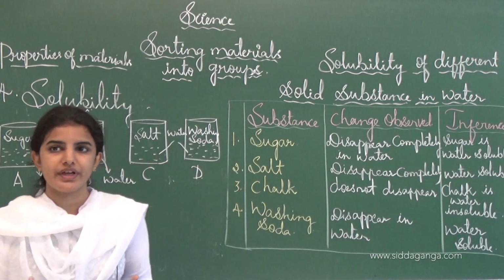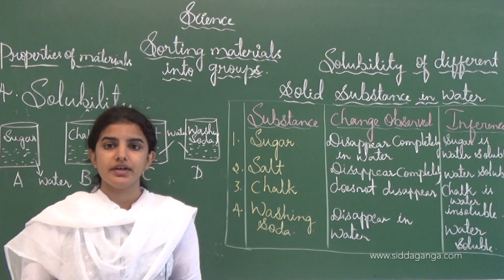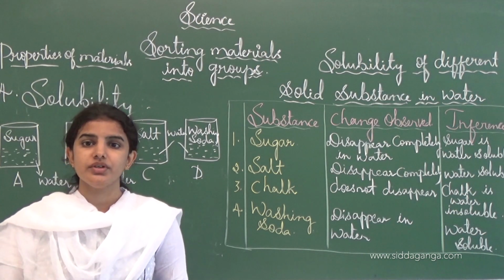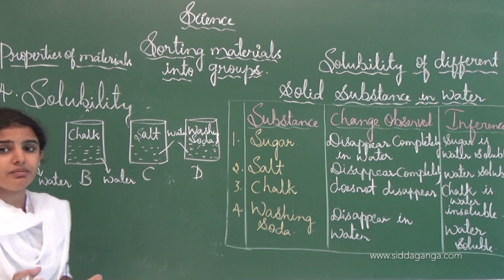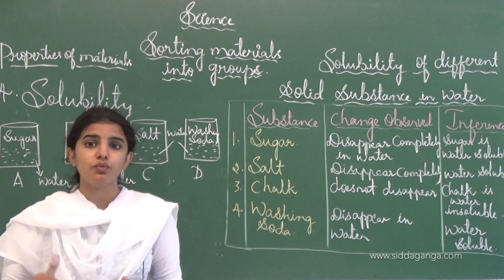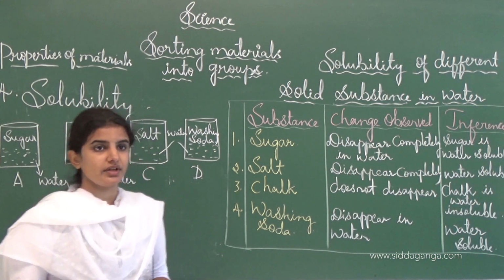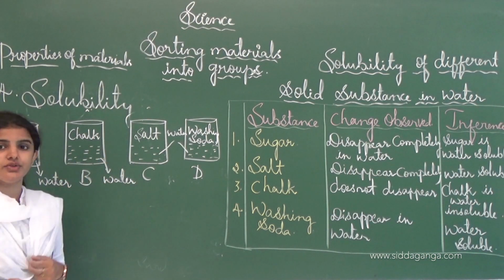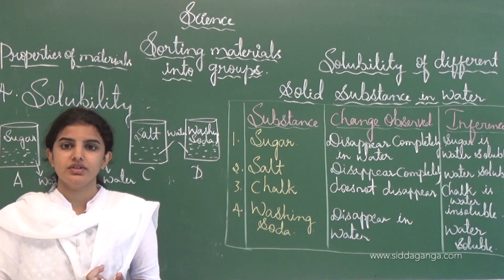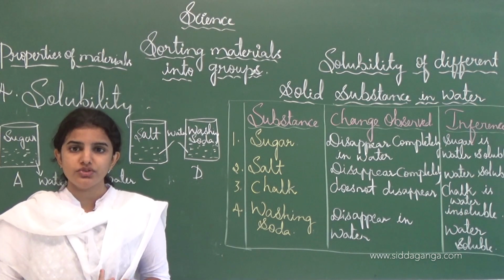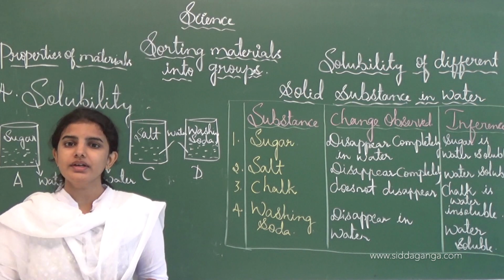This is how we can say that there are different substances which dissolve in water, and different substances which don't dissolve in water. Once again, solubility is the process of dissolving a substance in water. Solubility is divided into two types: soluble substances and insoluble substances. Soluble substances are those which dissolve or disappear in water completely.